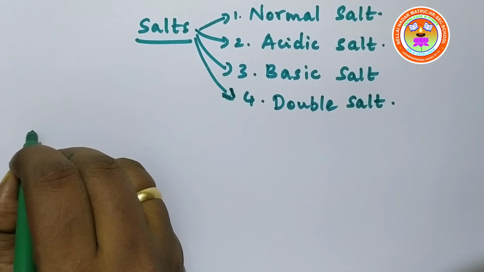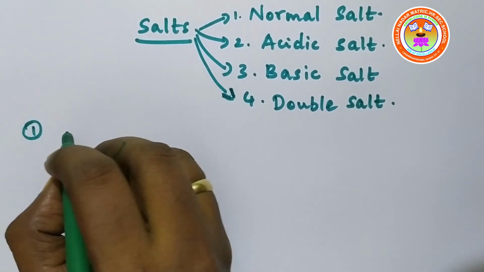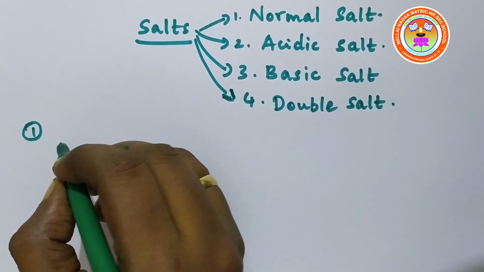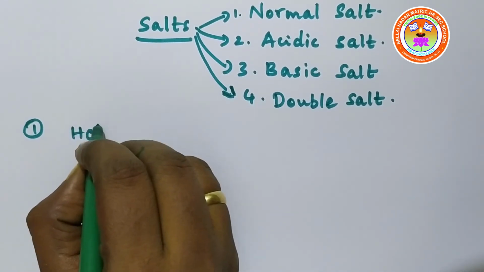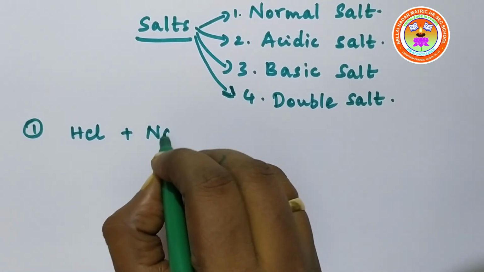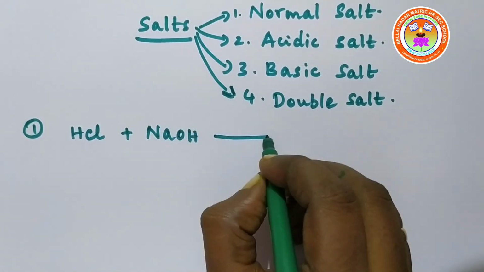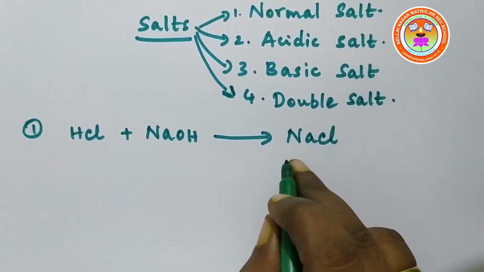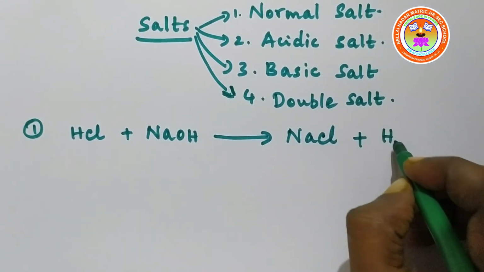The first one is a normal salt, which is formed by the complete neutralization of an acid by a base. So this is an acid. When it reacts with a base, it results in complete neutralization to form a normal salt, sodium chloride, and water.